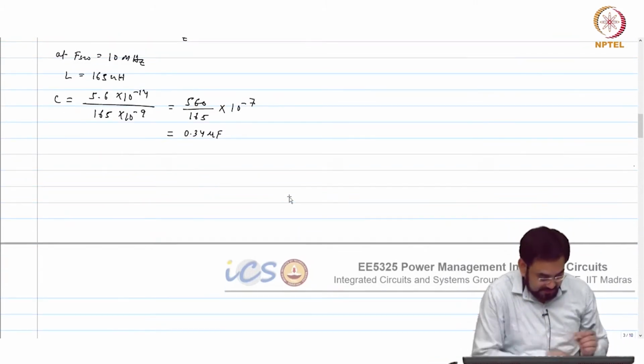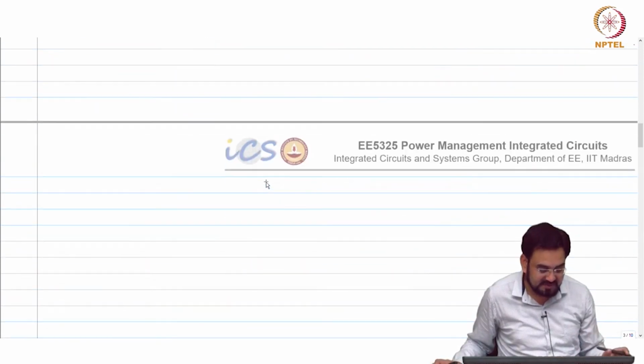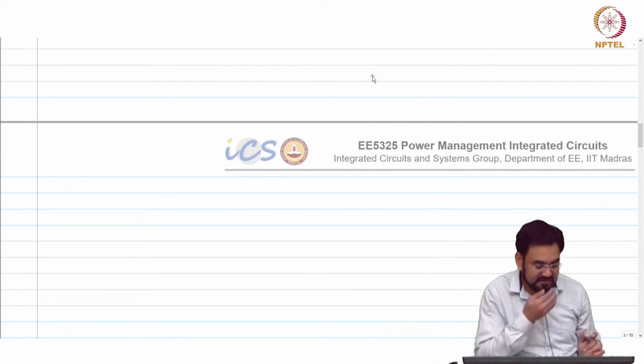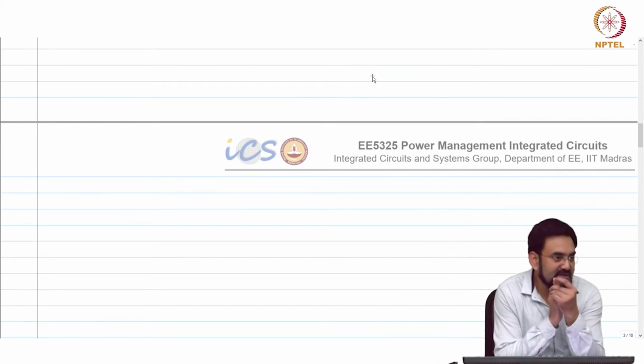So there are two different cases we need to consider when you are looking at transient response. First thing you need to check is whether it is bandwidth limited or your transient response is limited by the inductor slew rate.